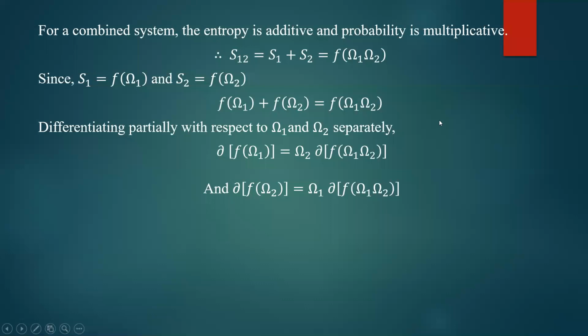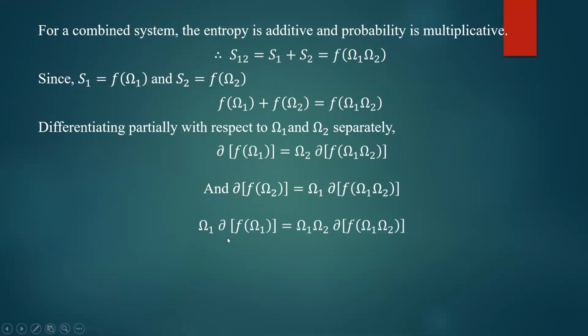Two equations you have got. You try to make the right hand side equal. Observe, here there is omega 2 and here there is omega 1. What I can do is multiply this first equation by omega 1, and multiply this second equation by omega 2. Then the right hand side will become equal. That is the technique you have to use. So multiply the first equation by omega 1.